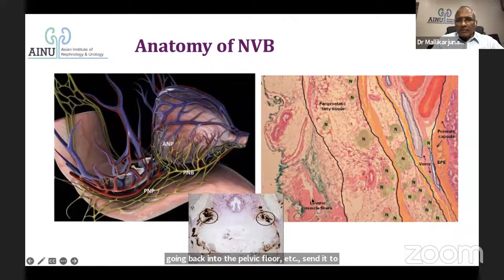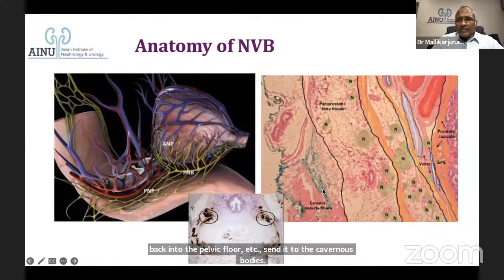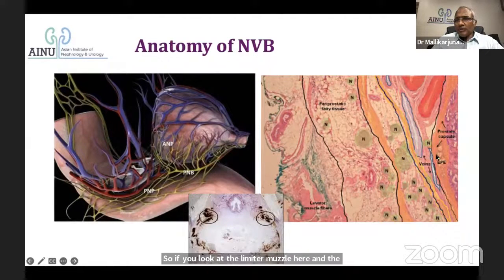So if you look at the levator muscle here and the levator fascia here, and the prostatic capsule here, or a pseudocapsule, whatever you have here, and all these things are periprostatic fascia with inner blood vessels, nerves, and some smooth muscle elements and nerves.